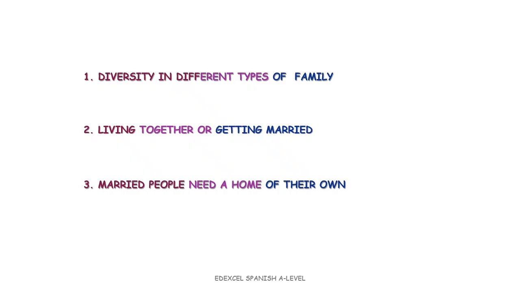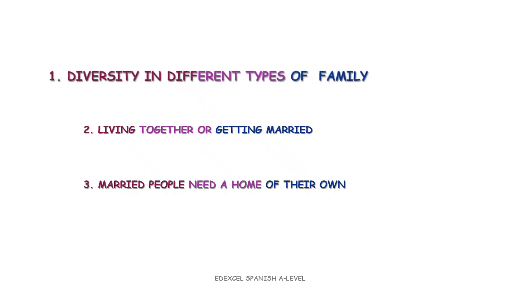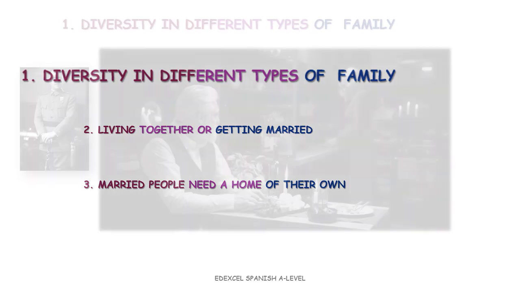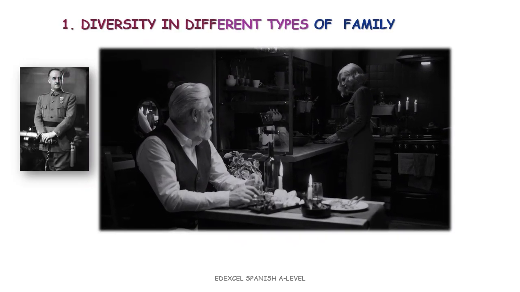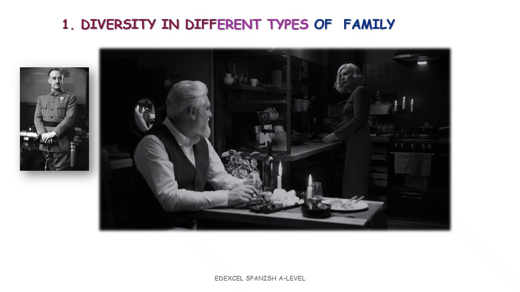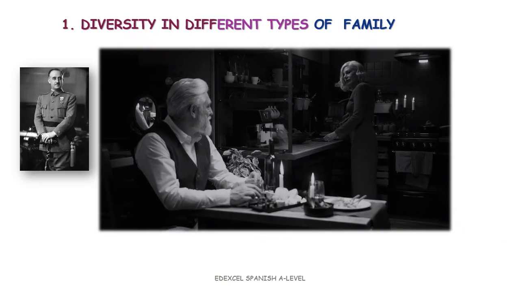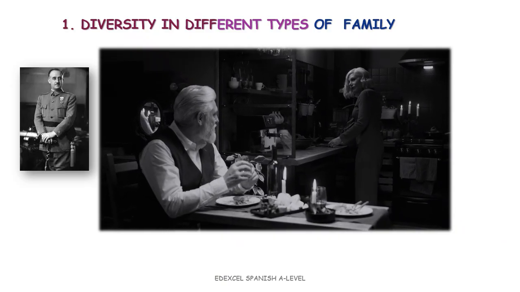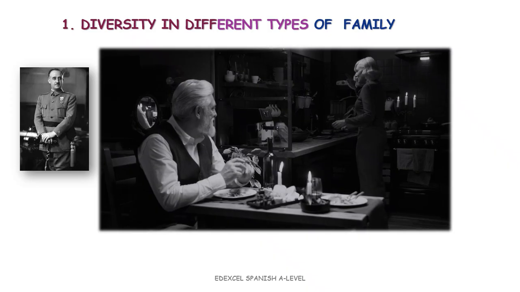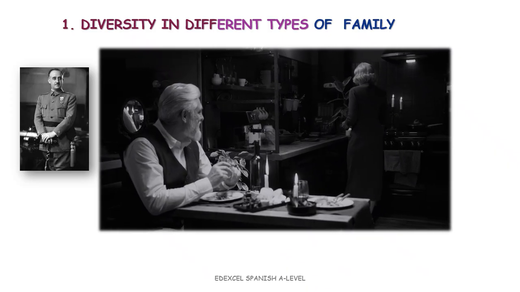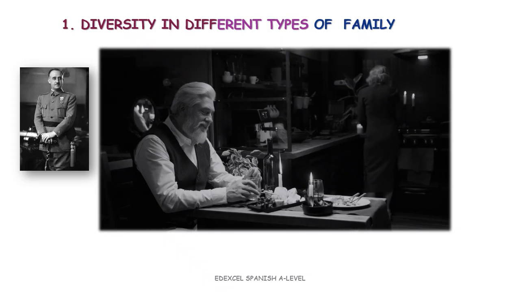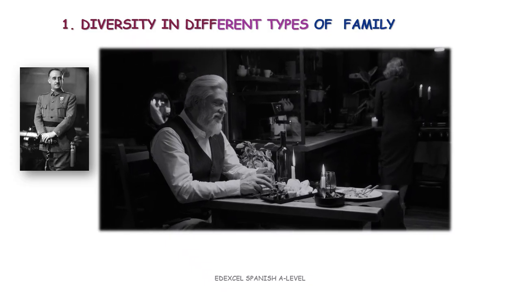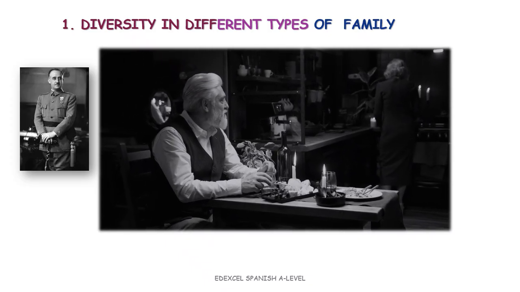Let's dive into diversity in different types of family. For a better understanding of how much Spanish families have changed, it is worth starting by mentioning the situation during the dictatorship years, 1939 to 1975, when families were a large patriarchal model under the influence of the church.